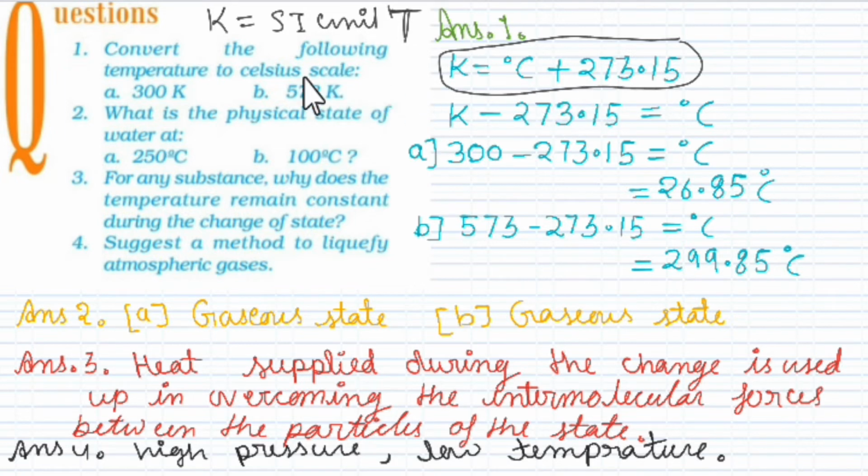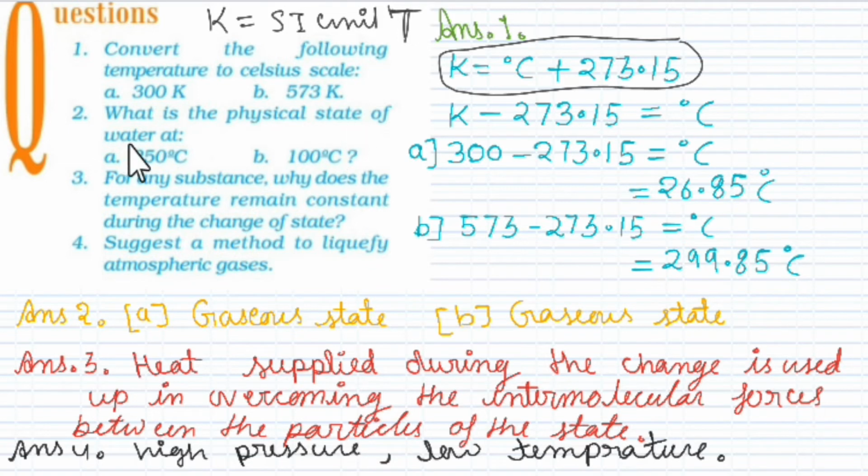And very simple calculation. If you are converting to degree Celsius, K is equal to degree Celsius plus 273.15. So K ये इधर आ जाएगा लेफ्ट हैंड साइड, minus 273.15 is equal to degree Celsius, and the way we will calculate degree Celsius. So in this case this is 226.85, in this case this is 299.85. If you will take only 273 तो इसका आंसर 27 आएगा. If you will take 273 only तो इसका आंसर 300 आएगा.